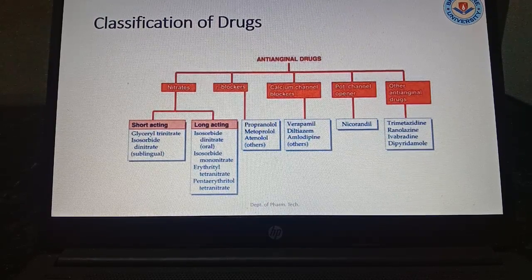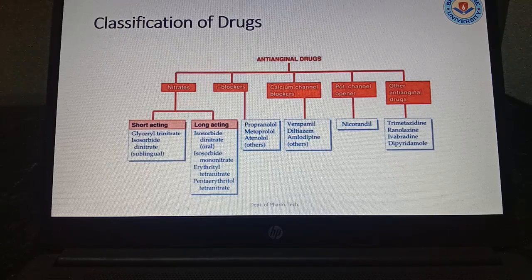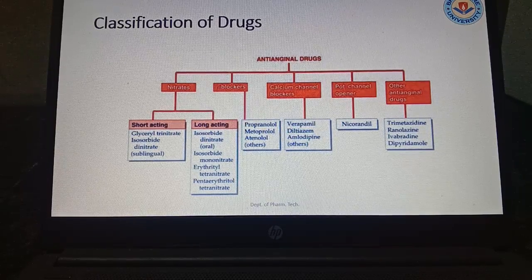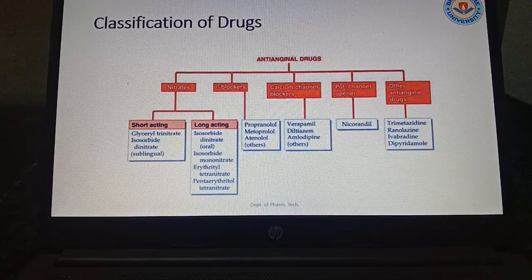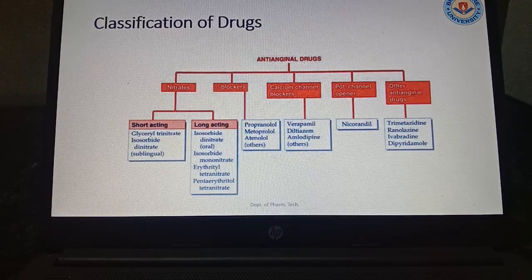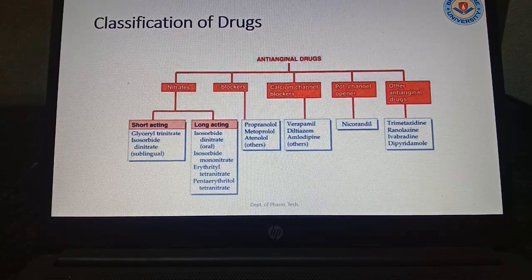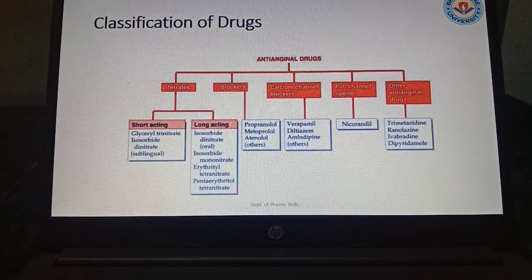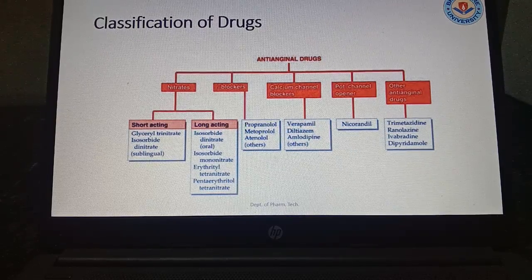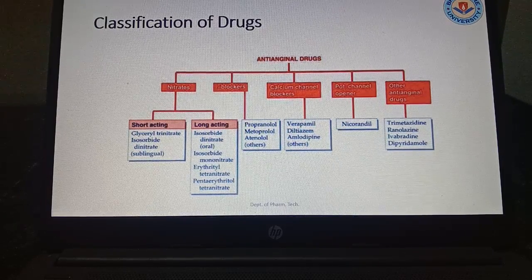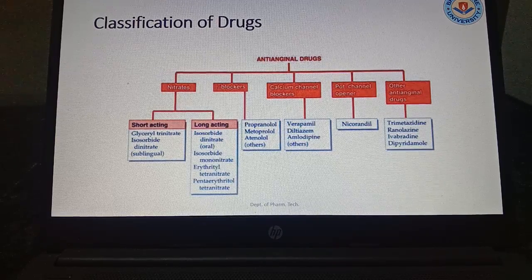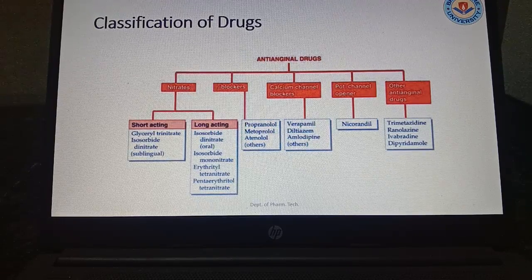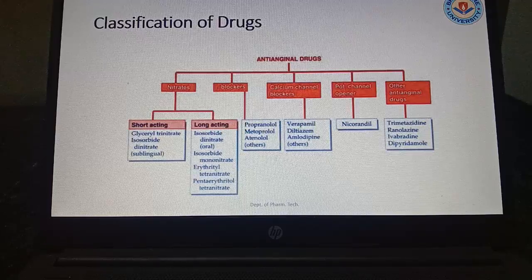Now coming to the calcium channel blockers, that is verapamil, diltiazem, amlodipine. These are important drugs which are used for high blood pressure also, and they are used in angina also. Now next, coming to the potassium channel opener, that is nicorandil. Potassium helps in heart contraction. So if there is any problem in the potassium, then the heart cannot contract properly. So where the potassium channel is opened with this drug, the heart can pump and the oxygenated blood can be circulated in a proper way. Next, other anti-anginal drugs: trimetazidine, ranolazine, ivabradine and dipyridamole. These are the other anti-anginal drugs that are also present.